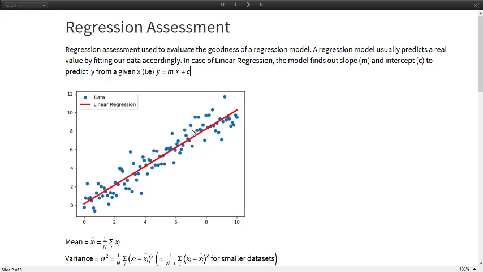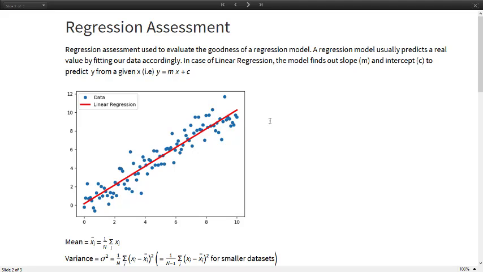And even if I don't happen to have a data for x equals 4 here, we can kind of see from this linear regression that 4 is expected to have some y value around here, which is also 4. Like, it happens to be y is equal to x, the slope is equal to 1. So how do we come about this line, and how do we assess how good this line is in comparison to all the data we have?